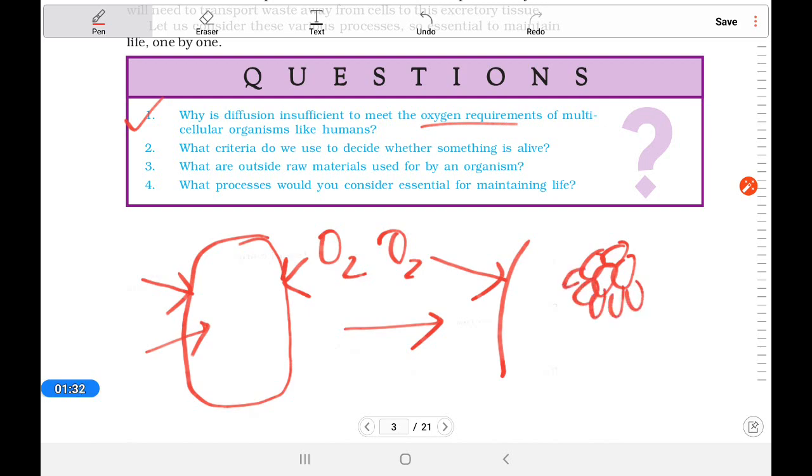The huge number of alveoli that I told, 36 crore, is 40 times our surface area. So it clearly indicates that simple diffusion is not sufficient in the case of human beings or any higher organisms.